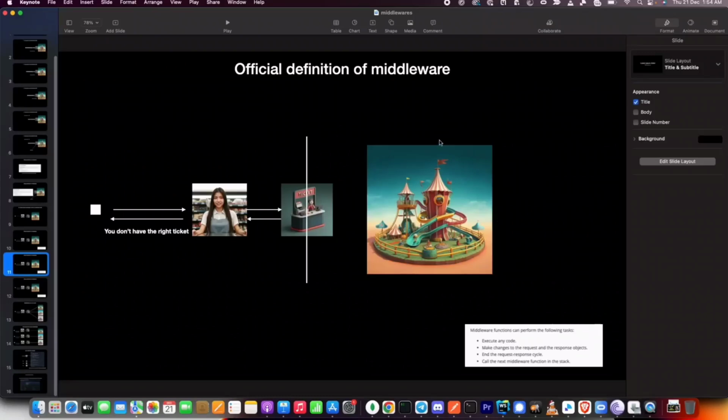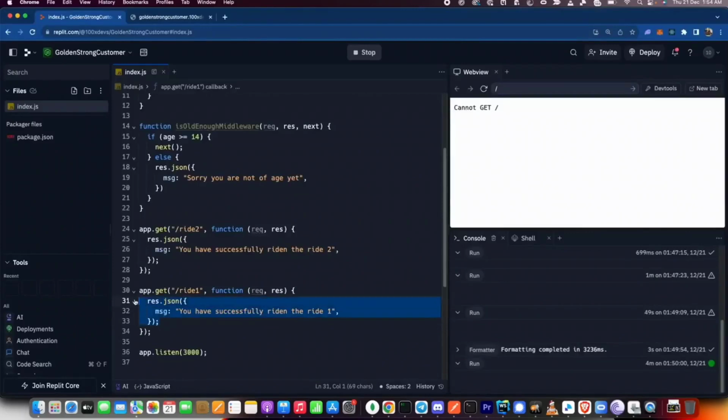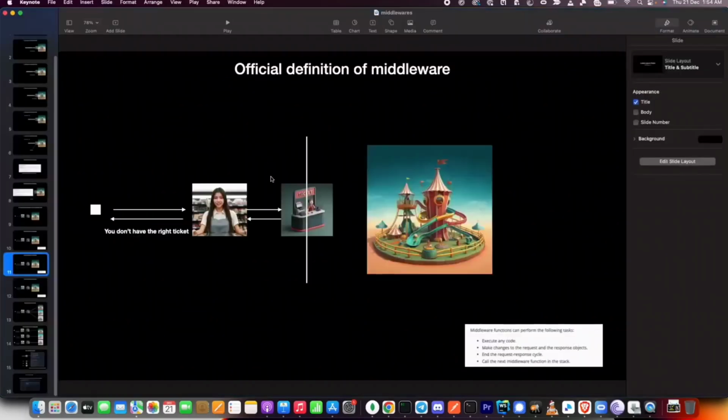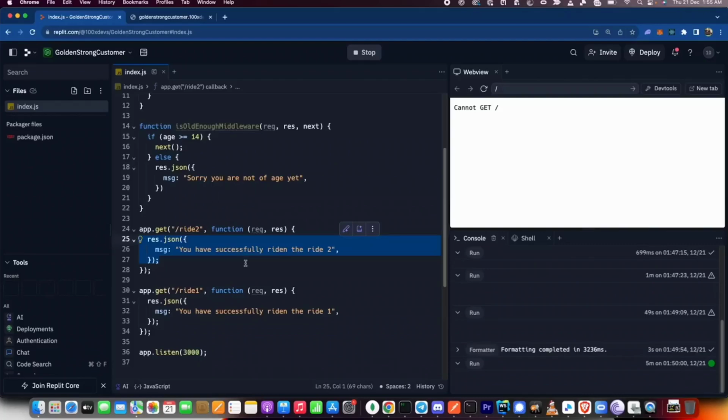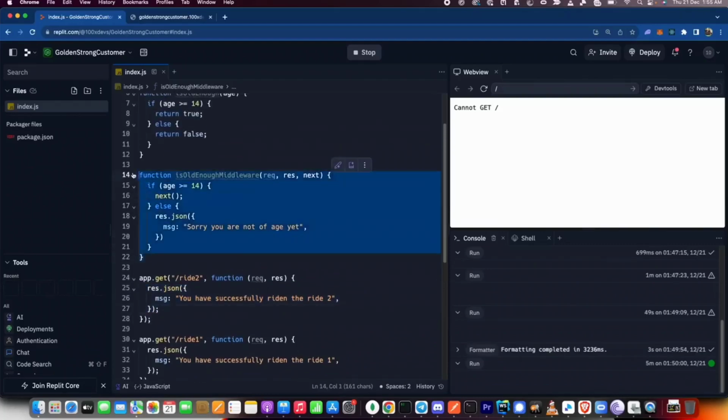If you look here, what is this guy's purpose? To ride the ride, right? When the person reaches here, will they again go through a check? Will whoever is sitting here operating the ride again check, are you of age? No, right? This guy's purpose is, when someone has reached here, make them ride through. That is exactly what this route handler is doing now, and same for this guy. All of these rides only need to worry about making the user go through the ride and not do any verification checks. Verification checks happen before, which is the purpose of this middleware.